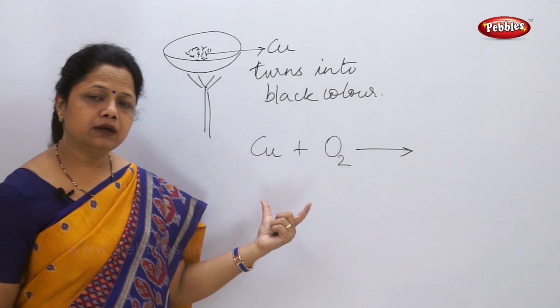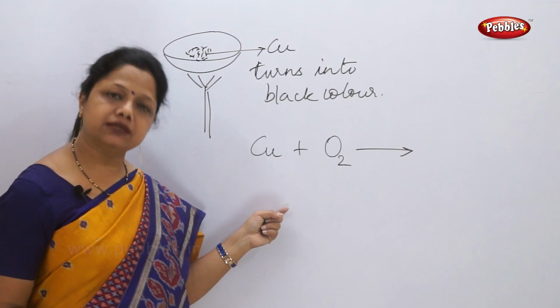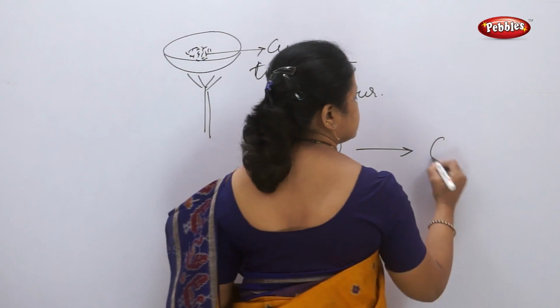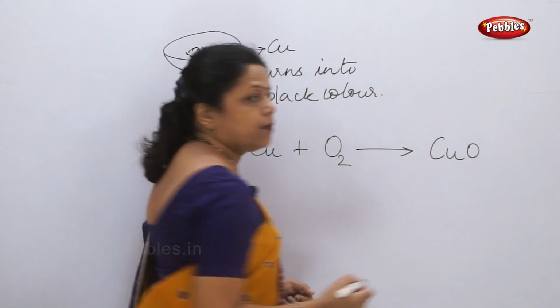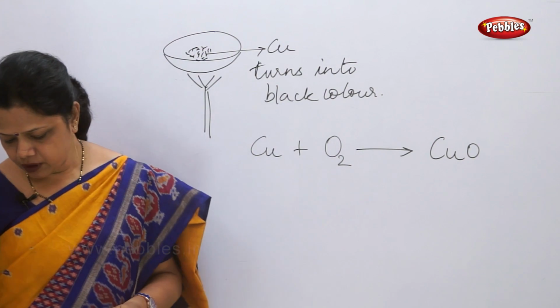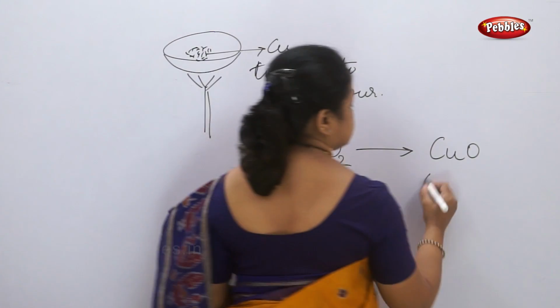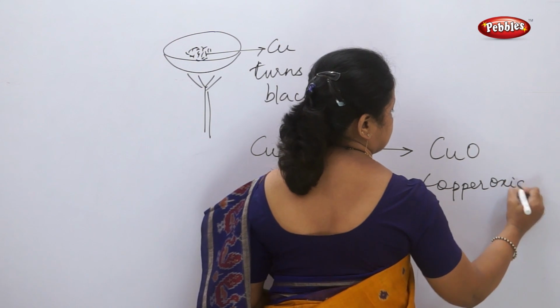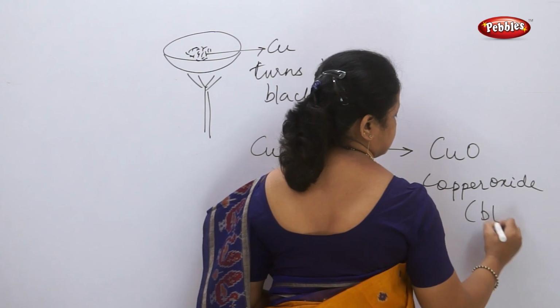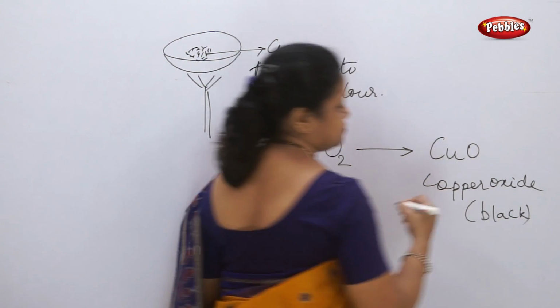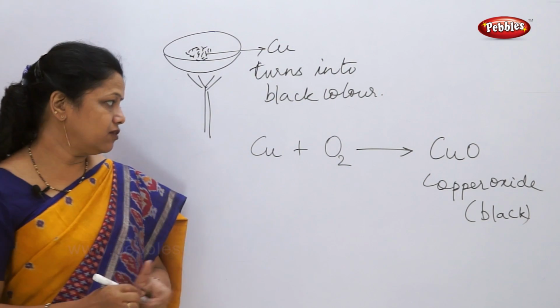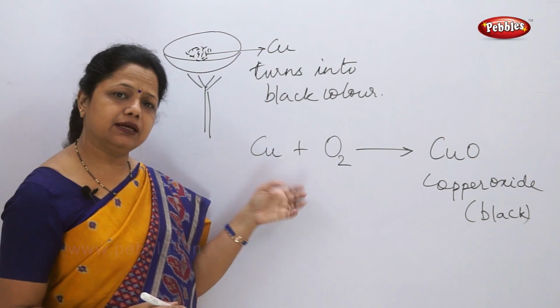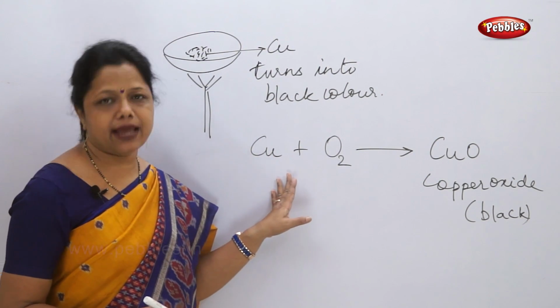Both are reacting together. They form a product which is called copper oxide. Now this copper oxide is black in color. This is the way I have represented it, and it is called a chemical reaction.